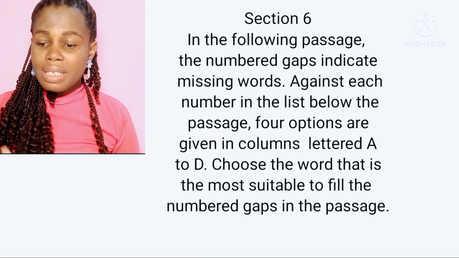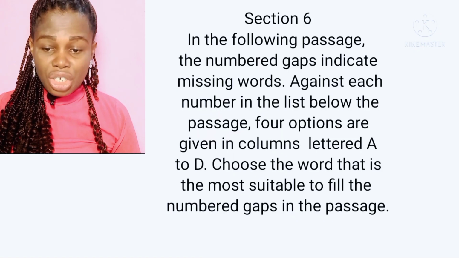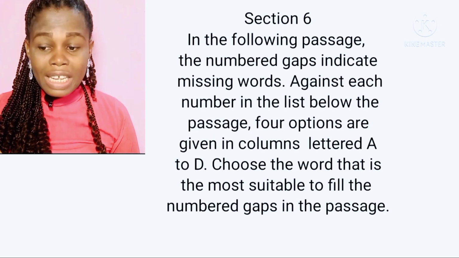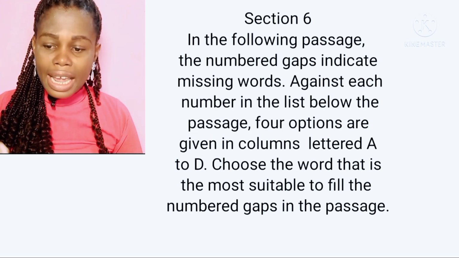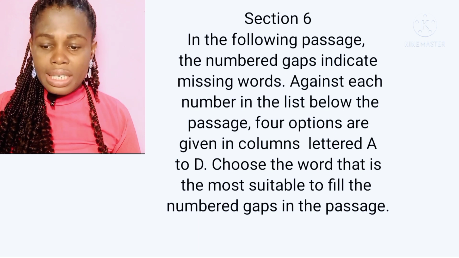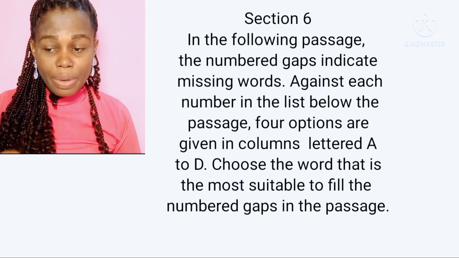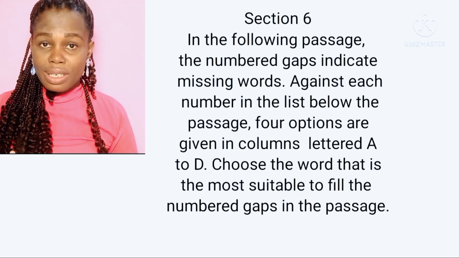Now let's answer questions from 2020 WASSCE past questions, section 6. In the following passage, the numbered gaps indicate missing words. For each number, in the list below the passage, four options are given in columns lettered A to D. Choose the word that is the most suitable to fill the numbered gaps in the passage. Now let's read the passage.